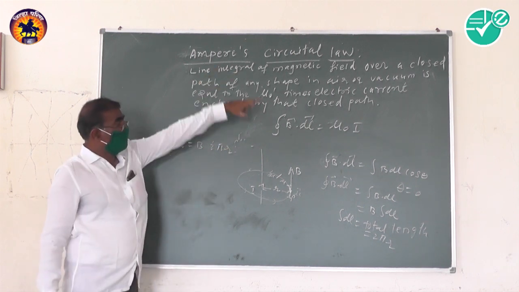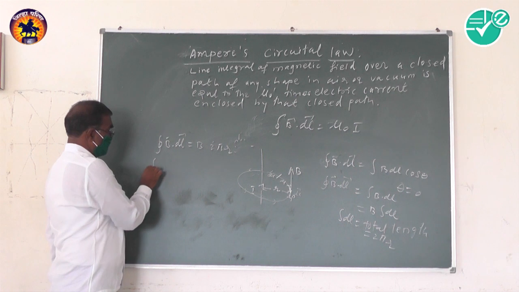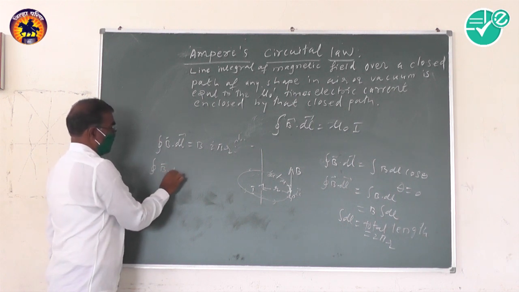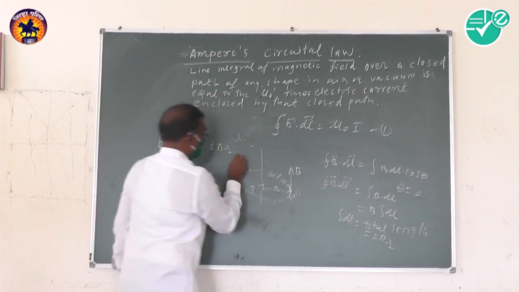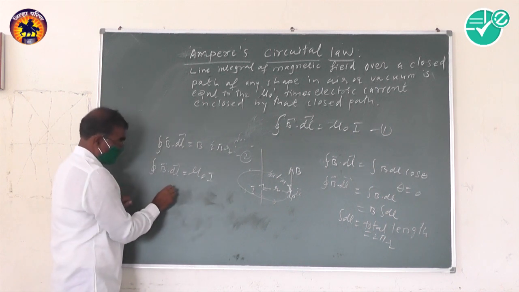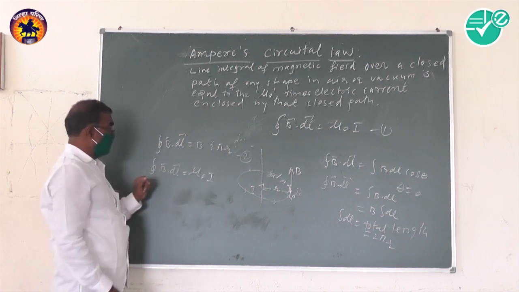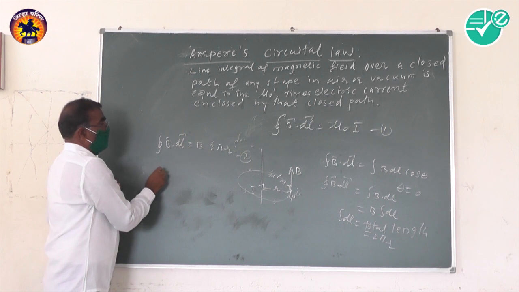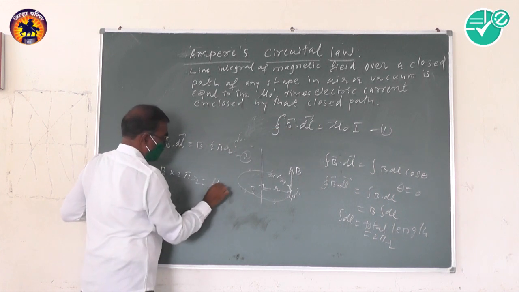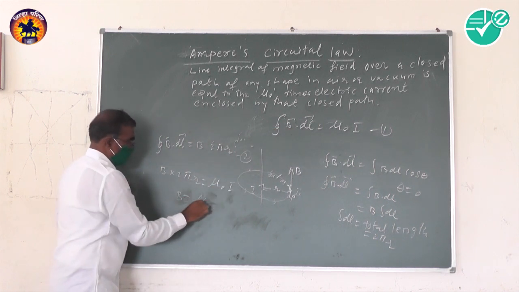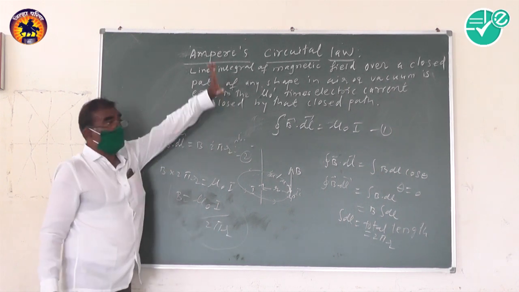We have to apply Ampere's circuital law to this figure. According to Ampere's circuital law, the integration of B dot dl equals mu 0 I. That is our equation 1, and that is our equation 2. Comparing both equations 1 and 2, their left hand sides are equal. Therefore, B into 2 pi r is equal to mu 0 I. That is, B is equal to mu 0 I upon 2 pi r. That is the first application of Ampere's circuital law.